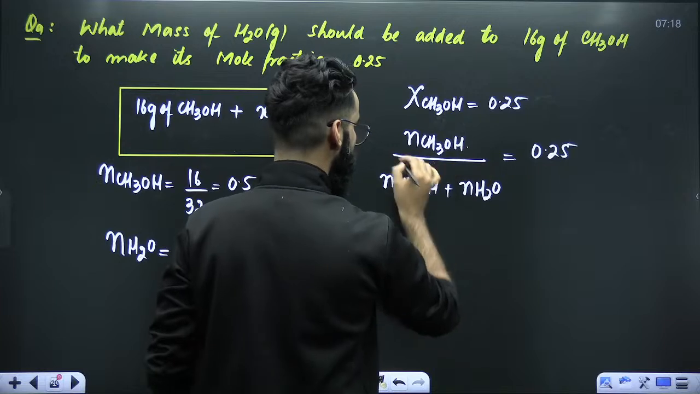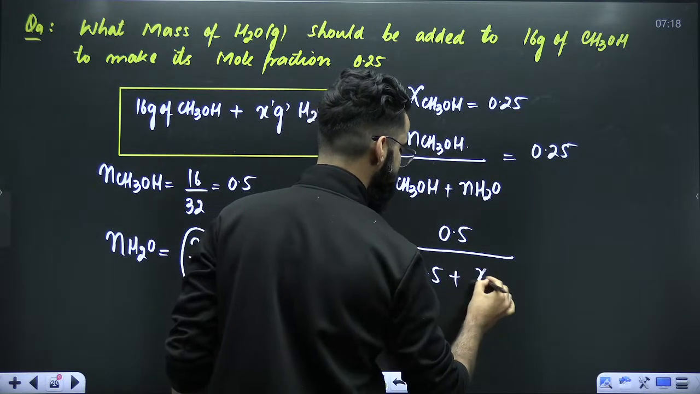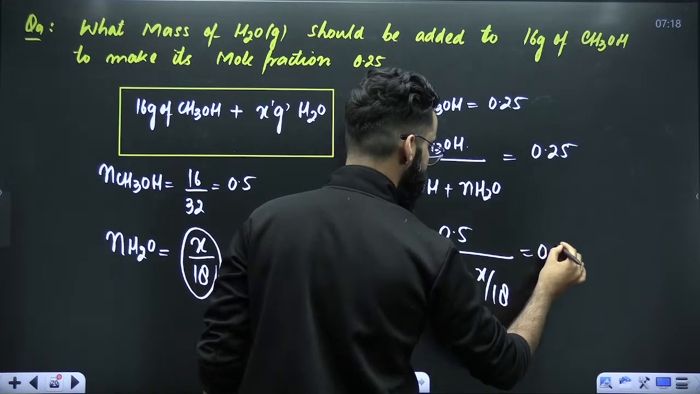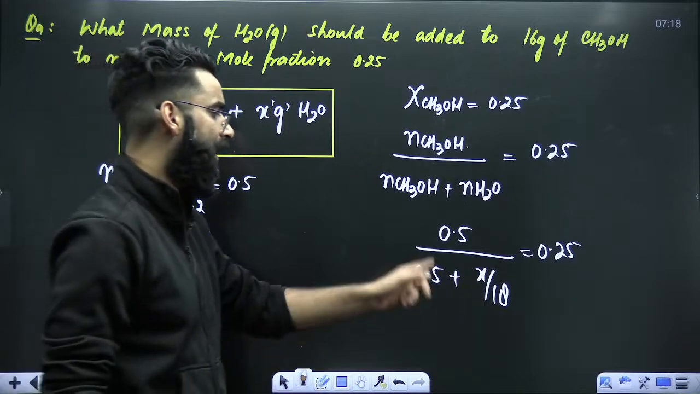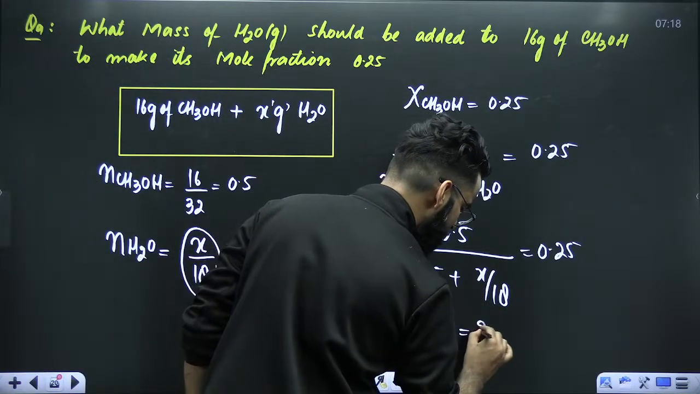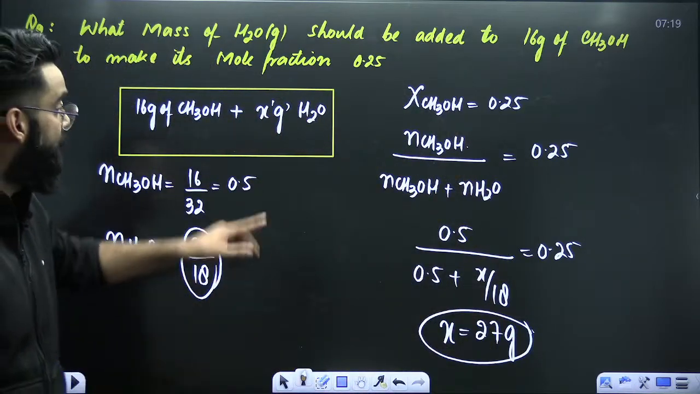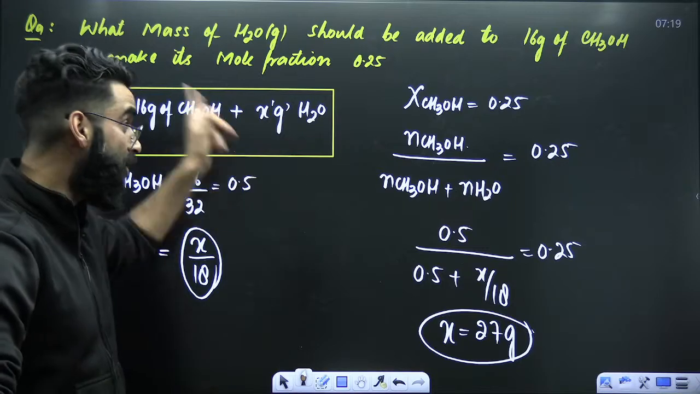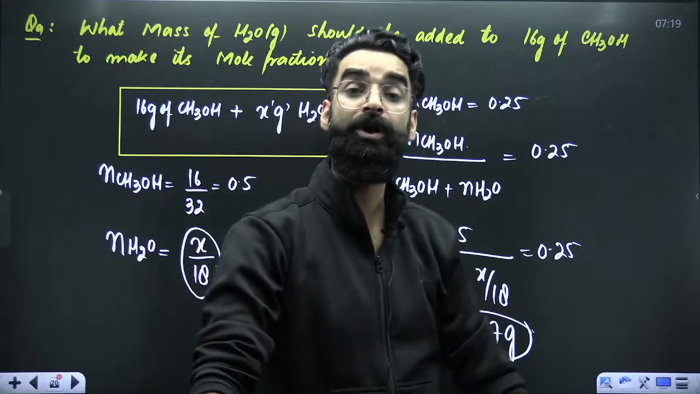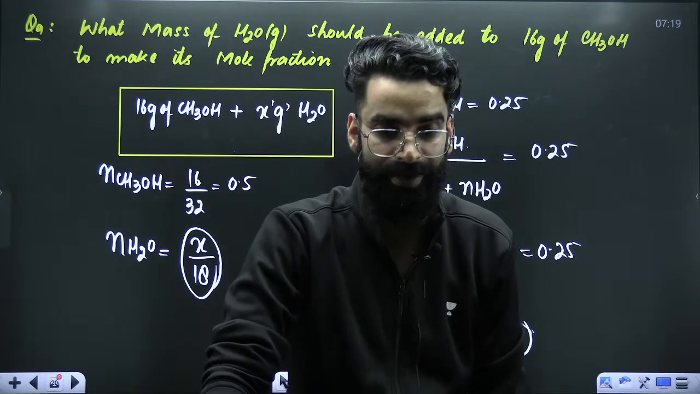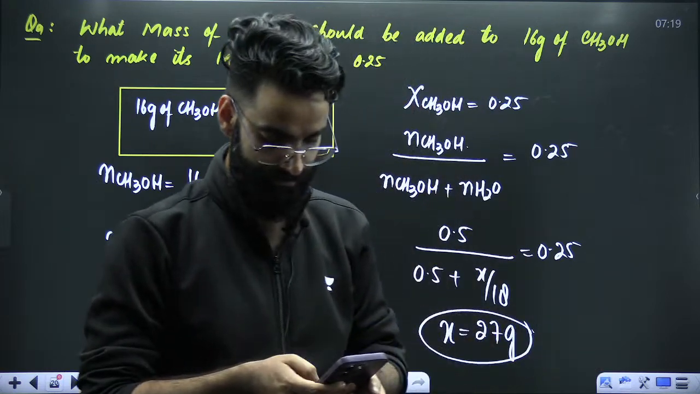Now, number of moles of methanol in the container, that's 0.5, divided by 0.5 plus X divided by 18. This value is equal to 0.25. You got one equation which contains one unknown, X. When you solve this, you get the value exactly as 27 grams. So I would say 27 grams of water should be added to 16 grams of methanol. Then only mole fraction of methanol will become 0.25, right? Is this super clear to you?